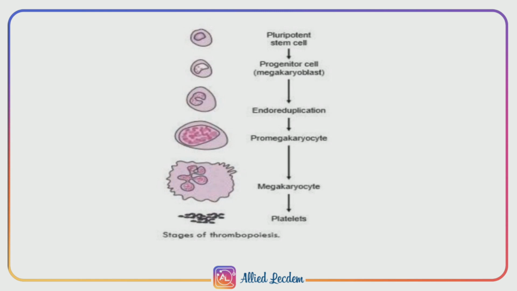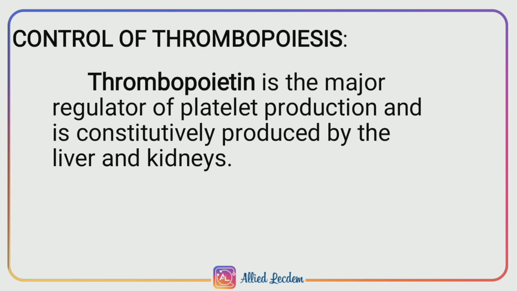That is, from pluripotent stem cell, progenitor megakaryoblast cell is formed and by endoreduplication, promegakaryocyte is developed, then megakaryocyte and finally platelets.